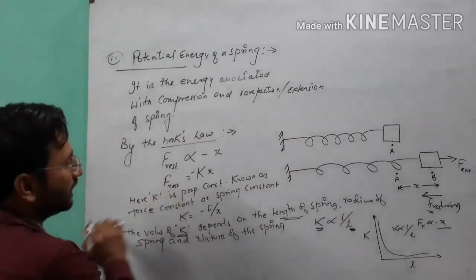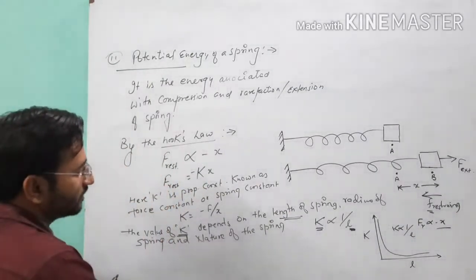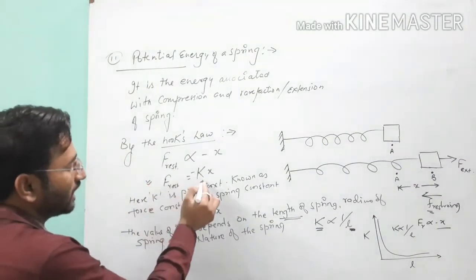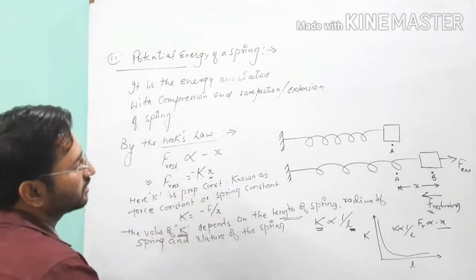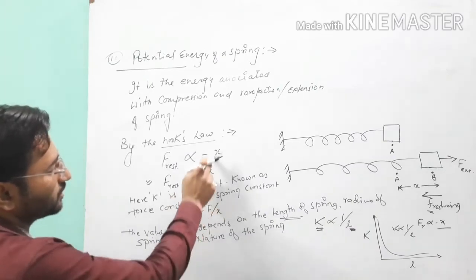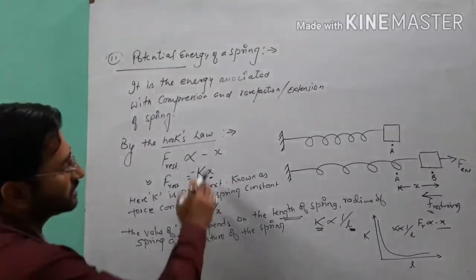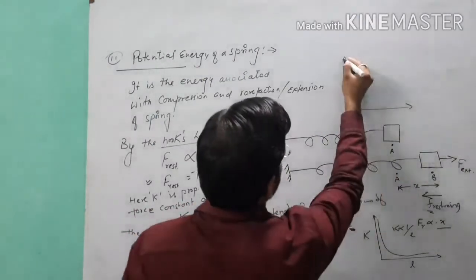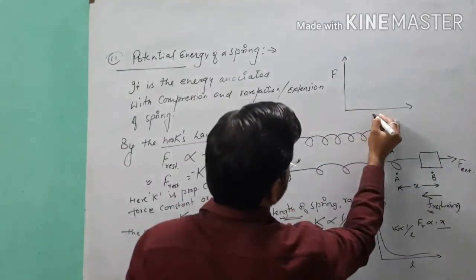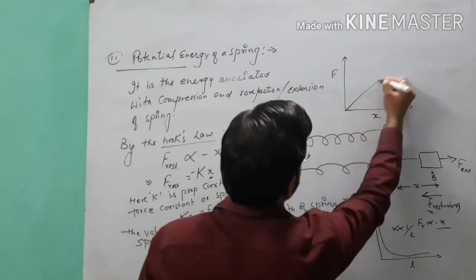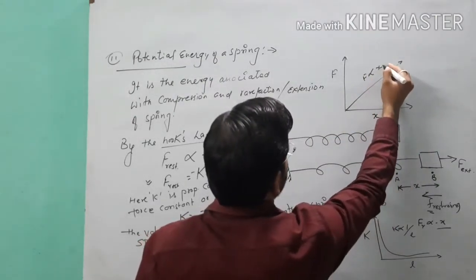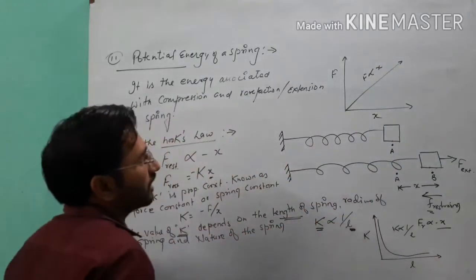And on the other hand, when we write the graph between the force constant, meaning restoring force, and the displacement from this equation, then we will see that in magnitude, when we talk about this restoring force and this displacement, it gives us a linear graph in which we can say F is directly proportional to x.